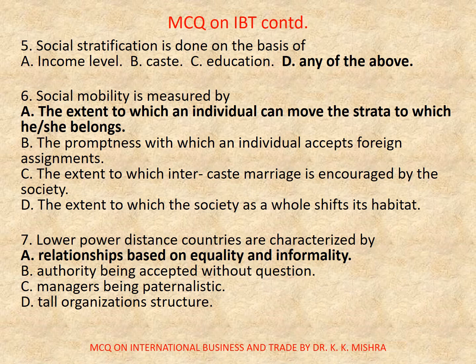Now question number 7. Lower power distance countries are characterized by. Options are A. Relationships based on quality and informality, B. Authority being accepted without question, C. Managers being paternalistic, D. Tall organizations structure. Correct option is A. Relationships based on quality and informality.